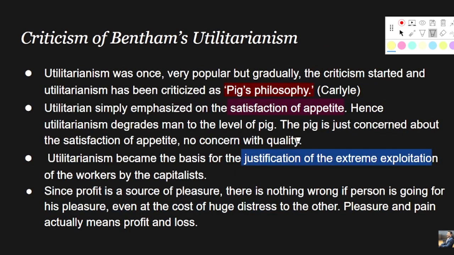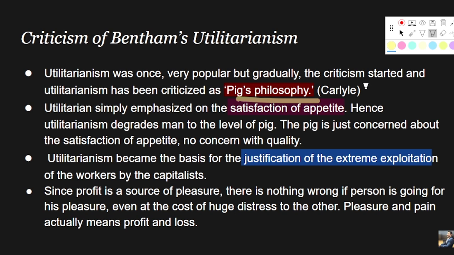Now let's see criticism of Bentham's utilitarianism, right? Though his justification is right, still his idea of utilitarianism has been brought under the purview of criticism. Now let's see what the criticisms are. Utilitarianism was once very popular, but gradually the criticism started. Utilitarianism has been criticized as a pig's philosophy, right? People like Carlyle started criticizing utilitarianism as a pig's philosophy.